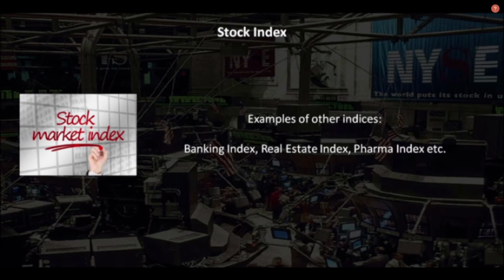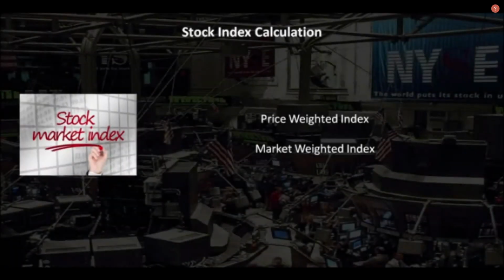Now let's look at how the value of an index can be calculated. There are primarily two ways of calculating the value of any index. These include the price weighted index and the capitalization weighted index. Let's look at the price weighted index first.